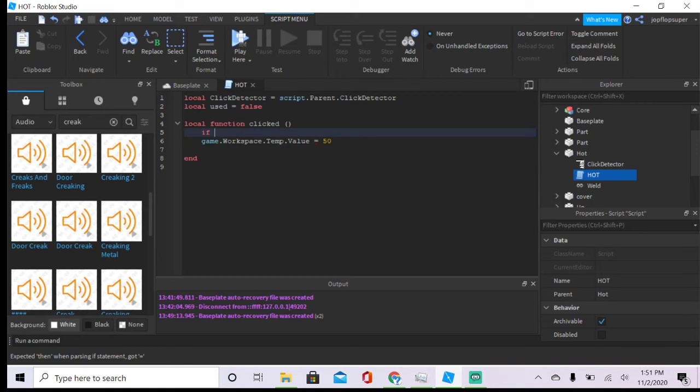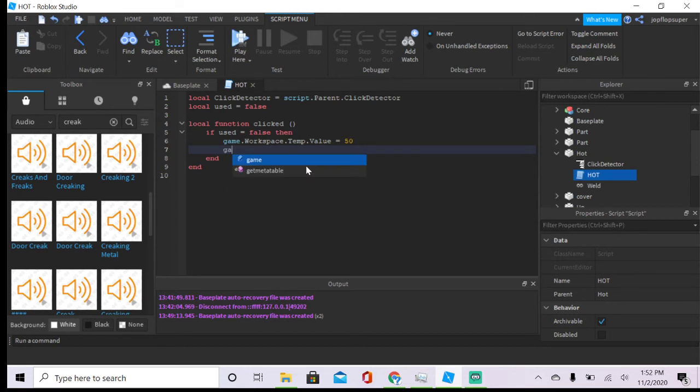All right, here we go. If used equals false, then, and here we go. Sometimes you gotta add an end to it. Game.workspace.temp.value equals 50 and used equals true.